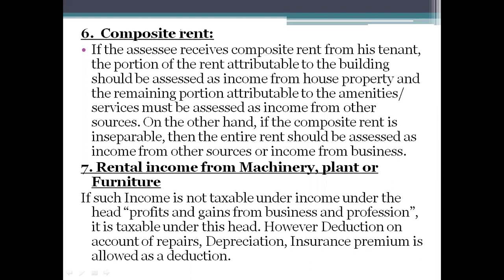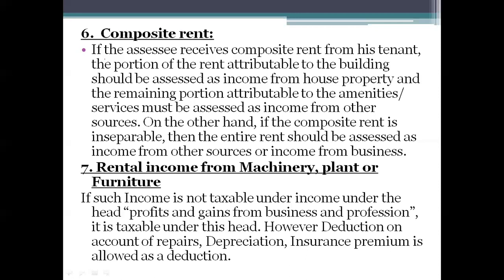Means not only is he providing the house property for let out, in addition to the house property he is providing any extra services or any extra amenities like furniture or other services like gardener, housekeeping, etc. For that he is going to charge the extra amount called composite rent. So even the composite rent will be taxable under the head called income from other sources.